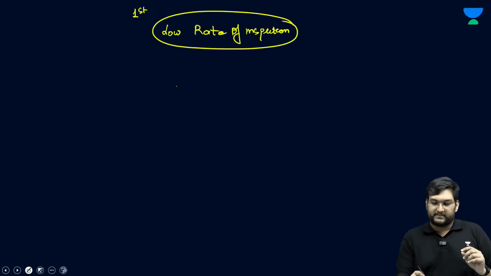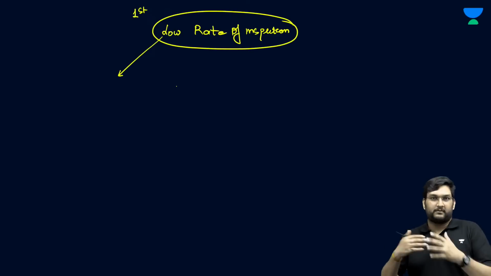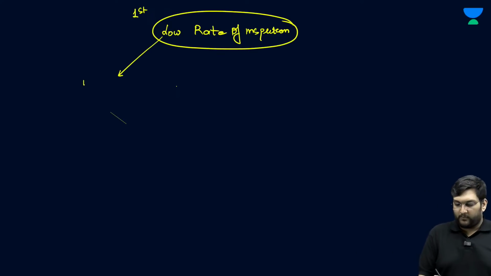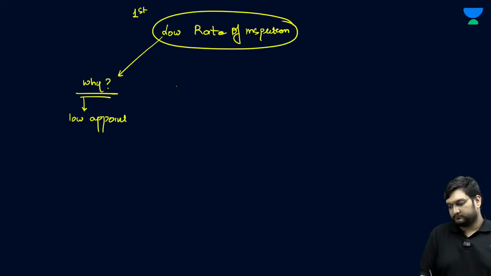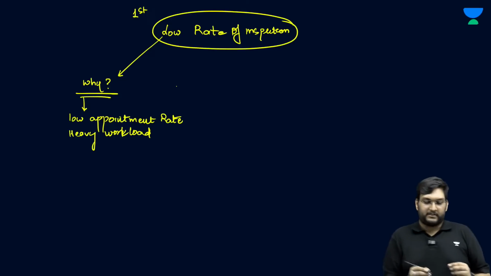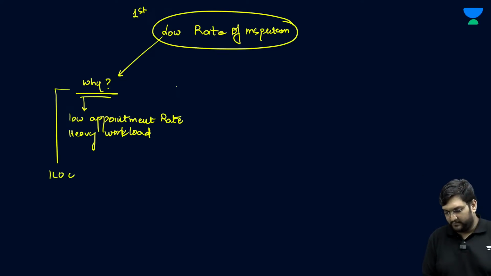With low rate of inspection, the problem which comes through is why, and the reason for that is low appointment rate and heavy workload. And is this in violation of the ILO convention? The ILO convention is not followed.